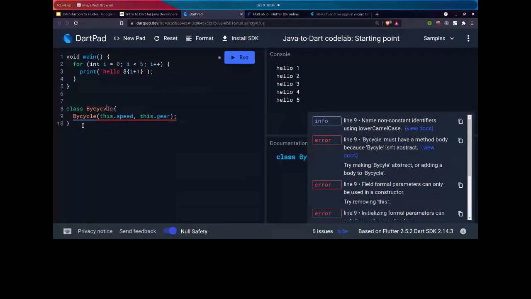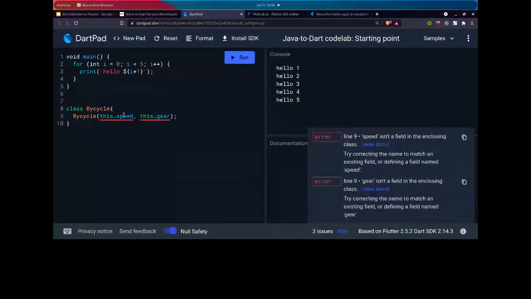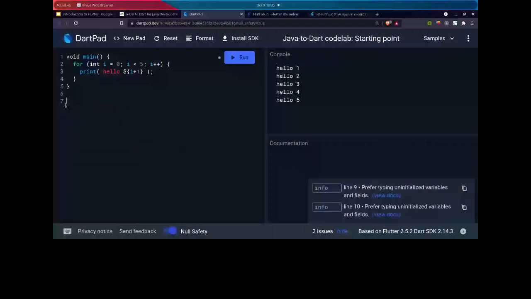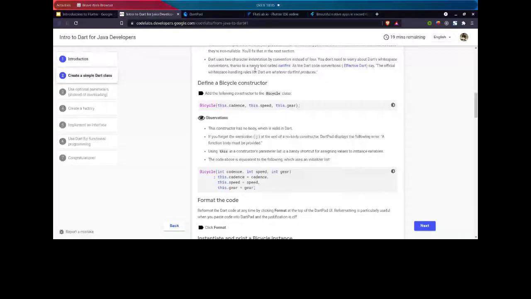So basically, it calls a constructor like this, where you don't have to write this.speed equals speed, and this is a shorthand way of defining a constructor. These warnings are here because I haven't initialized these variables. You can initialize these variables. So like this, you can do it in the Dart language. This is basically a class introduction for Dart.